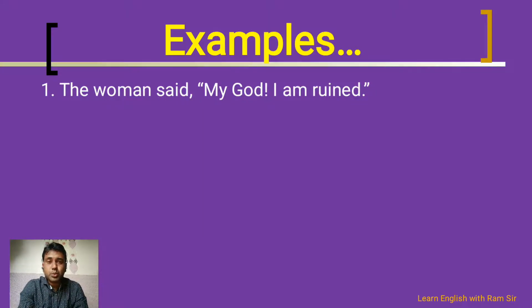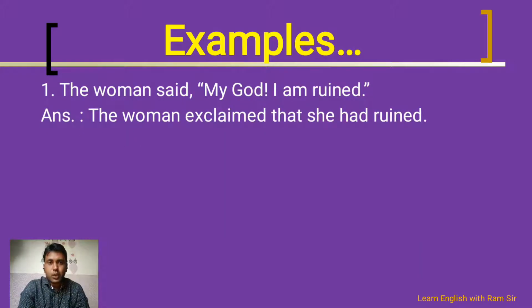You have to remove the clause "My God", because that is the exclamatory clause, and as per the rules we need to change it into modified form, that is subject, verb and object. So the answer will be like this: the woman exclaimed that she had ruined.